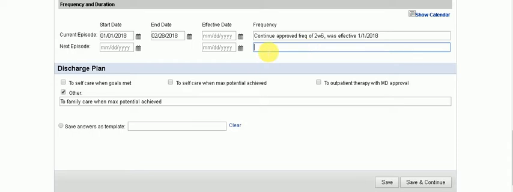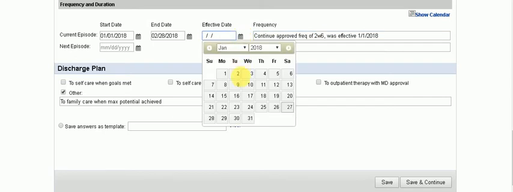The second re-evaluation is when they still did the interim, but during the interim, the evaluator decided to change the frequency. For example, the original frequency was 2 times a week, but after the evaluator saw the patient, they thought the patient will benefit from more therapy, so instead of 2 times a week, it's more effective to do 3 times a week. Since you're changing the frequency itself, now you need to fill out the effective date. For example, you're doing the re-evaluation today and you want to change the frequency starting next week, so you put the effective date to be next week.